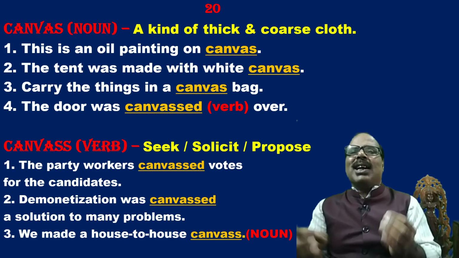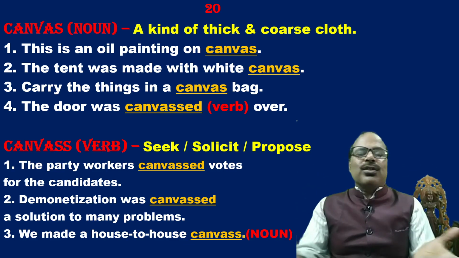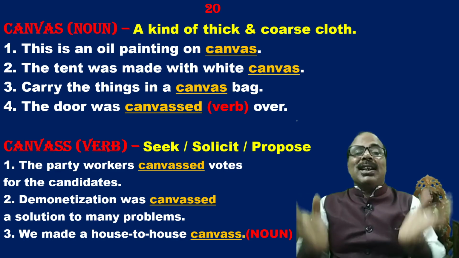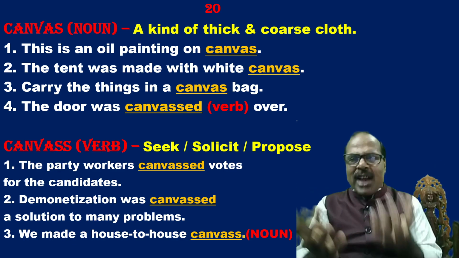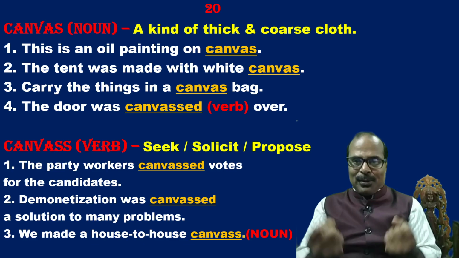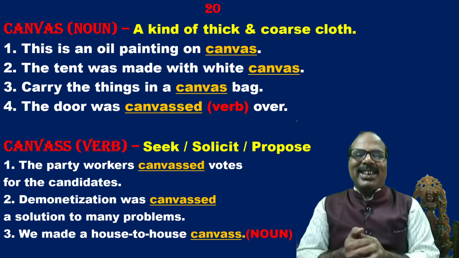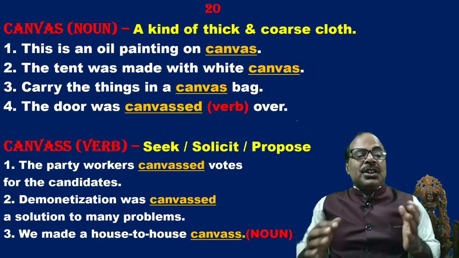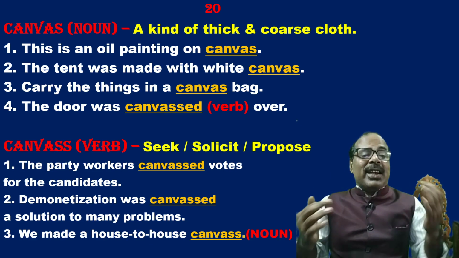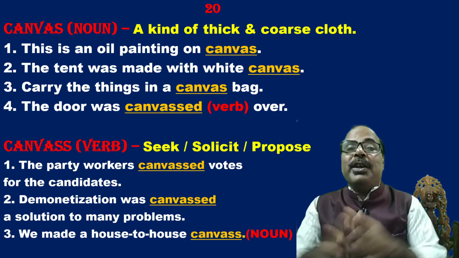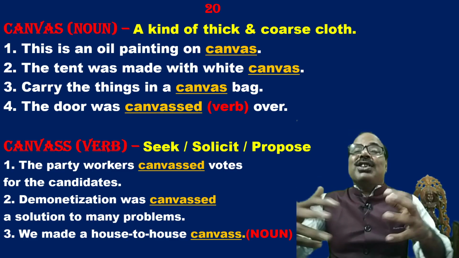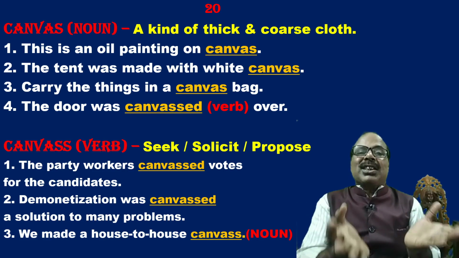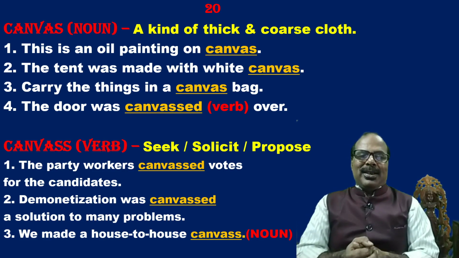The party workers canvassed votes for their candidates. The party workers canvassed, sought for votes. They asked for, they prayed for, or sometimes they demanded. They sought votes for the candidates. Demonetization was canvassed as a solution to many problems. It was solicited, it was proposed that it was the solution to many problems.